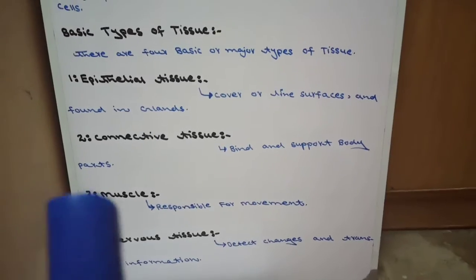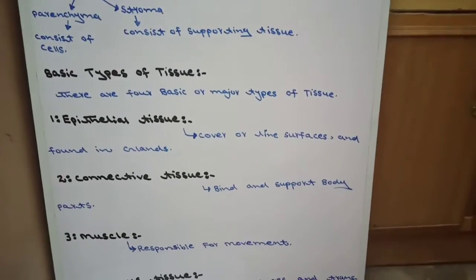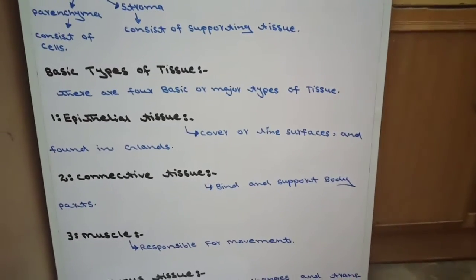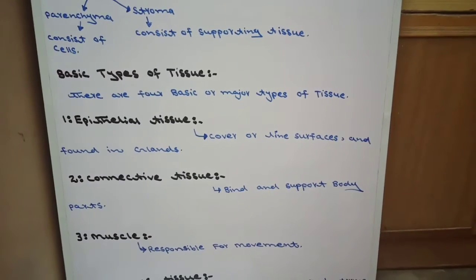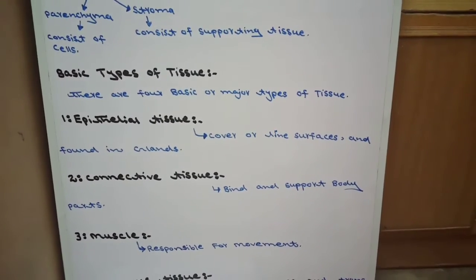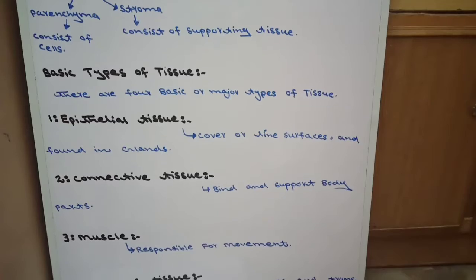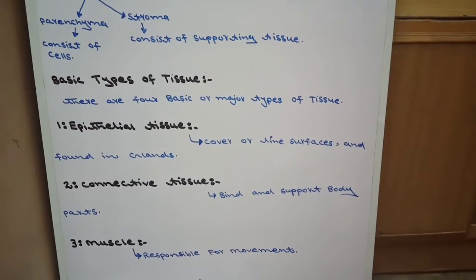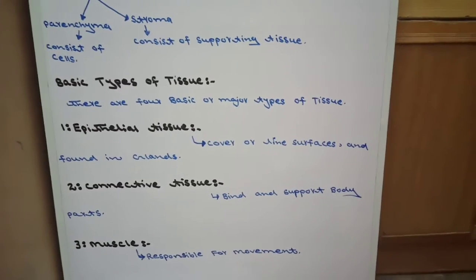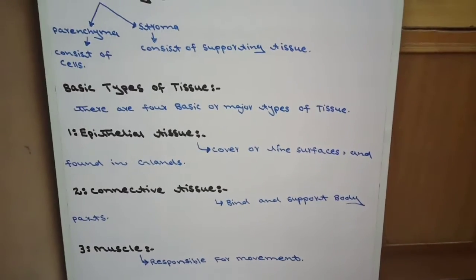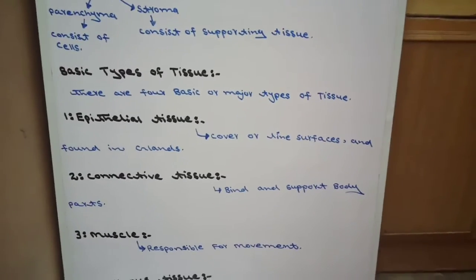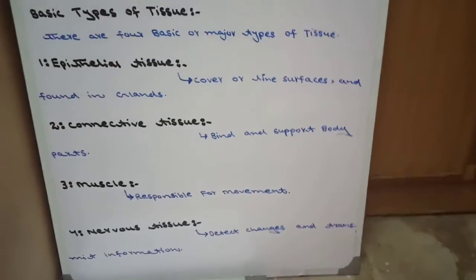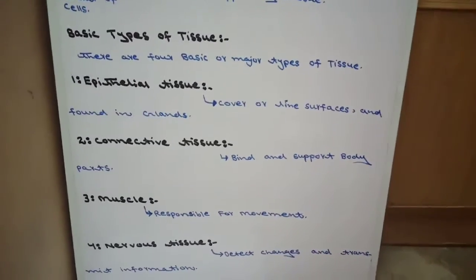The third is muscle. Muscle is responsible for movement. For movement of our body structures, the muscle is responsible. Like for our arm movement, biceps and triceps are responsible. Hand movement, arm movement, same.